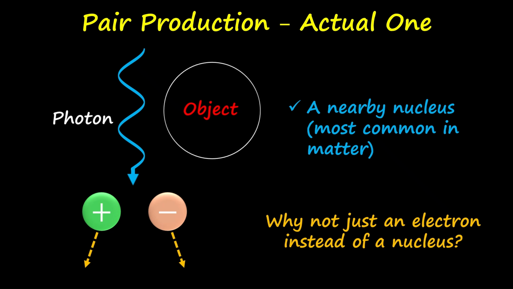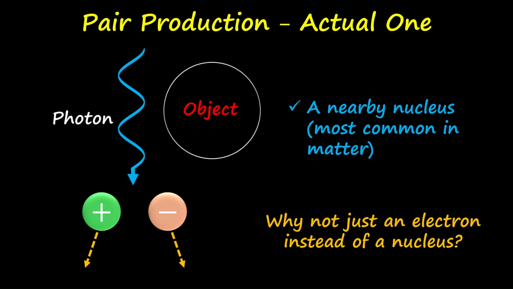Before I wind up this video, I would like to mention an alternative process for the creation of electron-positron pair, that is the photon-photon collision, where two high energy photons give rise to electron-positron pair. Here one of the photons provides the energy and the other provides the recoil momentum. But this process is very rare, and happens in particle accelerator or astrophysical environments.